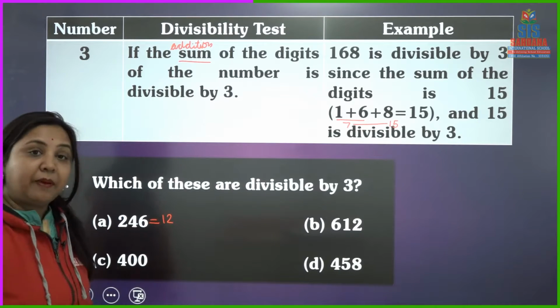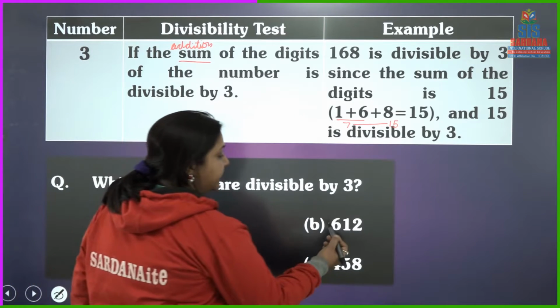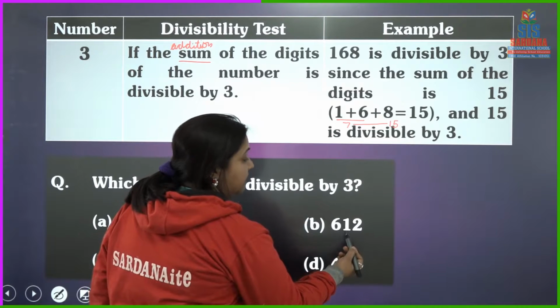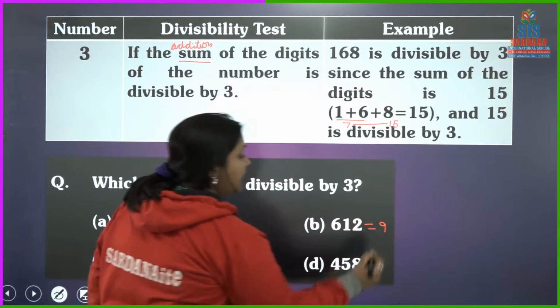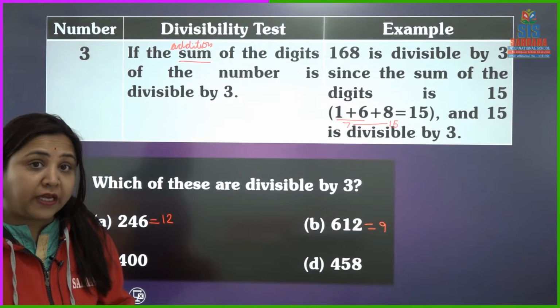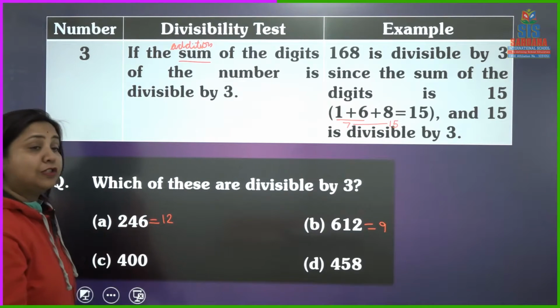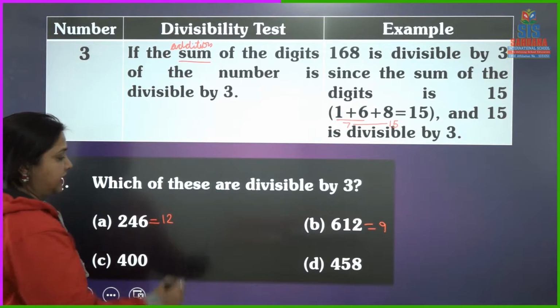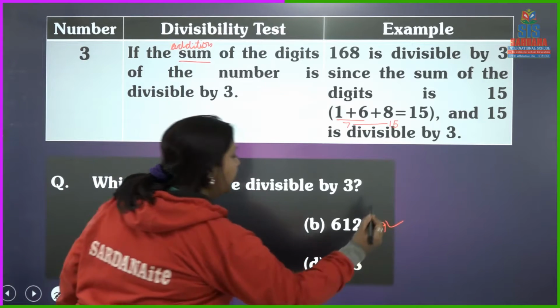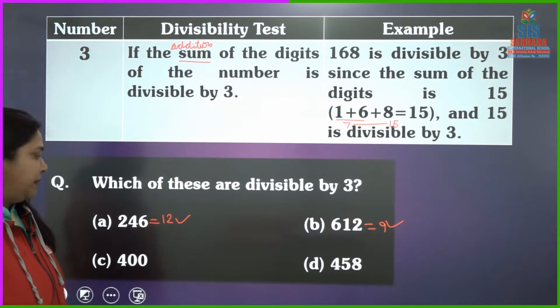So it is divisible by 3. Let's go to B. 6 and 1 is 7, 7 and 2 is 9. Here you have to be very thorough in addition and multiplication. 9 is also divisible by 3 as it is a multiple of 3. So these both are divisible by 3.